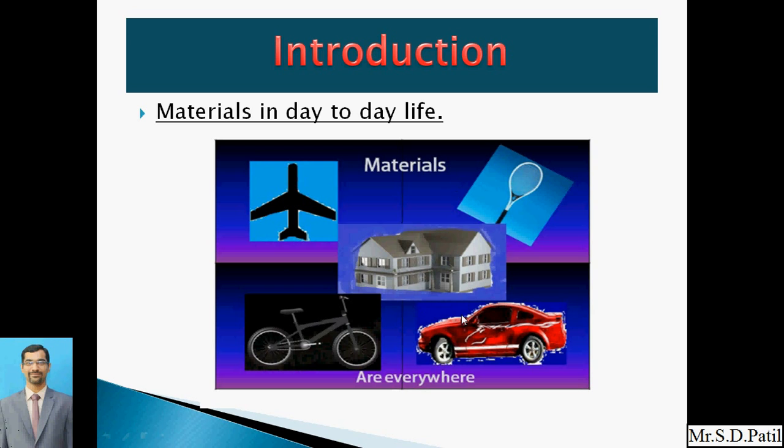Then this is the car. In the car, you are aware that rubber is used to manufacture the tires. Then some aluminium parts are used. Nowadays some composites are used to manufacture cars. Some interior, like the dashboard, is made with the help of some fibers. Now this is the bicycle. Many materials are used to assemble this bicycle.